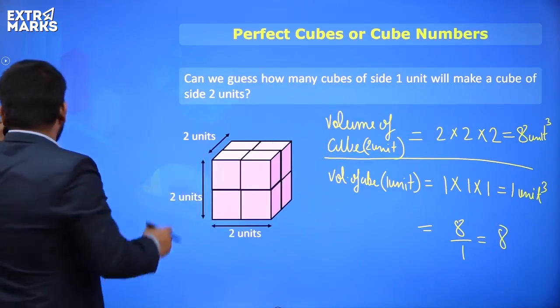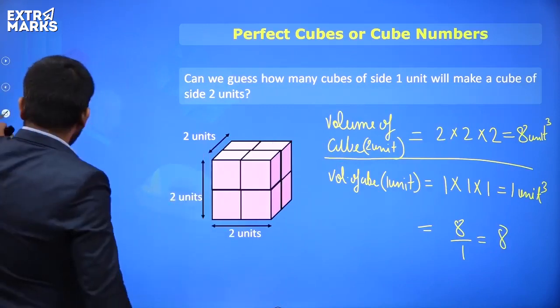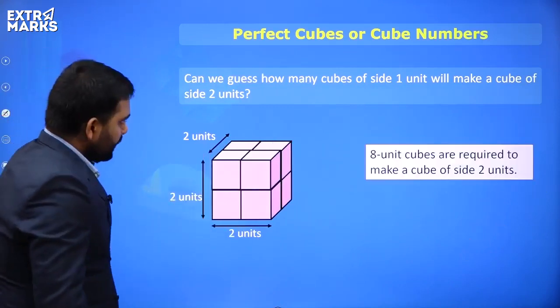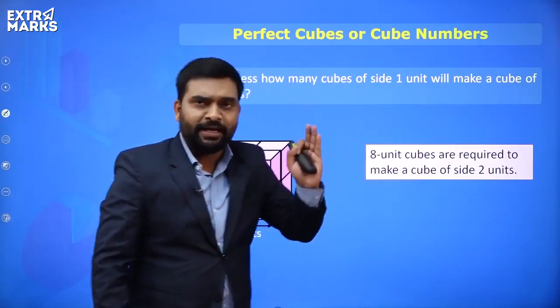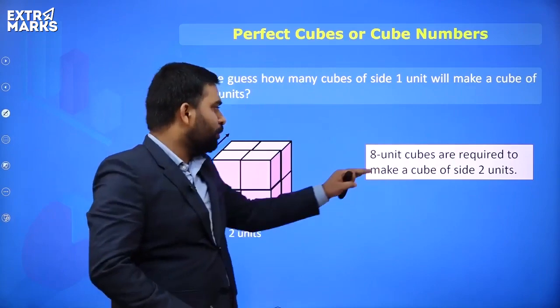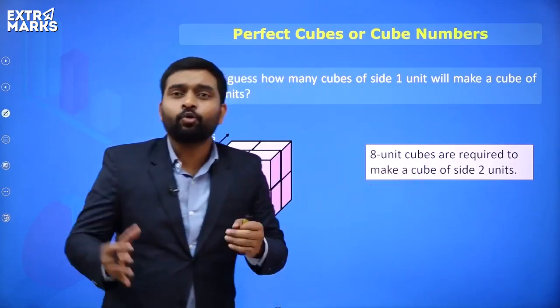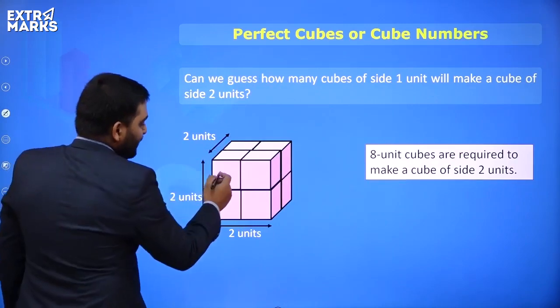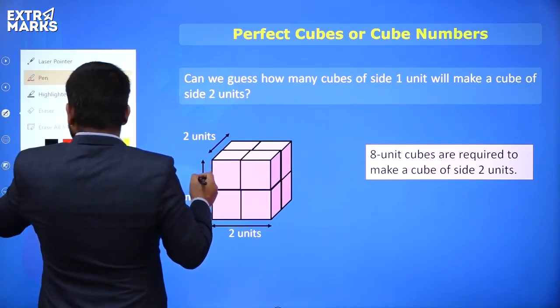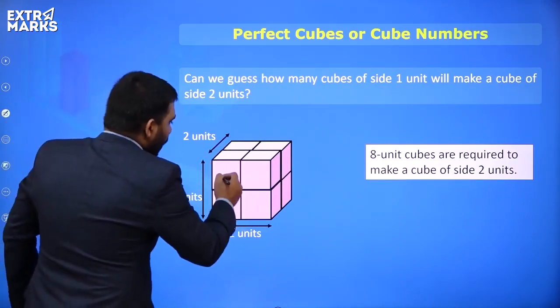And if I rub this now, see? So you can say 8 unit cubes are required. 8 unit cubes are required to make a cube of side 2 units. Obviously everyone, 2 units, right? Because it is of 1 unit.